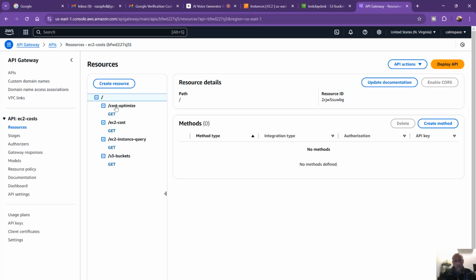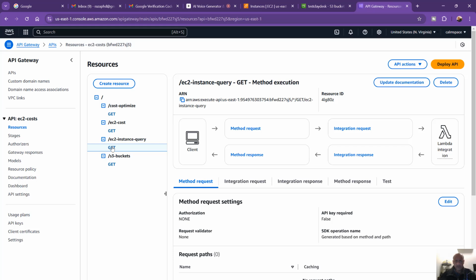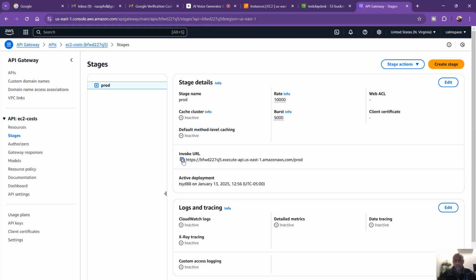So here's the API endpoints. For example, what I just showed you was the EC2 instance query, right? So this is the get method for the endpoint, and I can show you the details here also. So we have the method requests, and then of course integration. It is integrated with the Lambda function that I just showed you, the code itself, and that's it. So once I have this, I have the endpoint, which I can of course go to stages and take a look at what the endpoint is. So here's the endpoint for this, and I can copy this endpoint and specify this endpoint in 11 Labs.